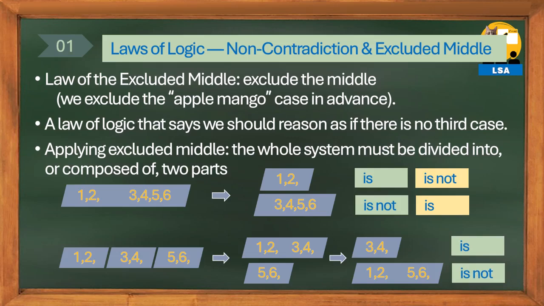These laws of contradiction and excluded middle form the logical structure of proof by contradiction in mathematics, so we will look at them again when we study proof by contradiction. Please understand well here that the law of excluded middle does not allow for a third case.